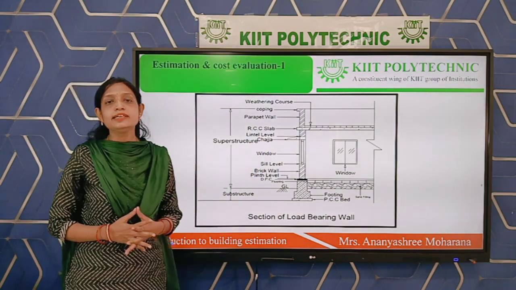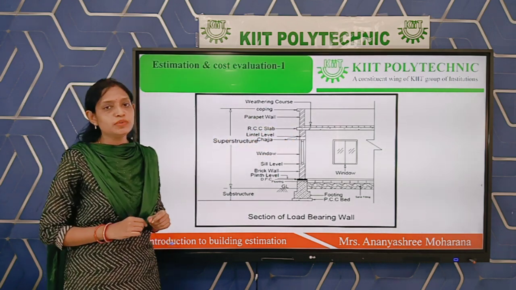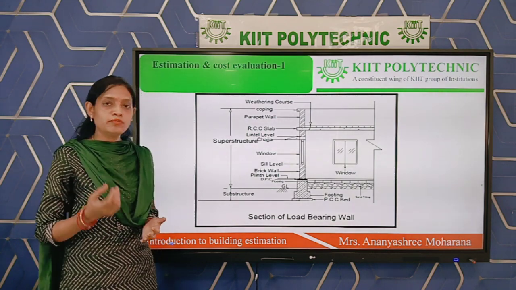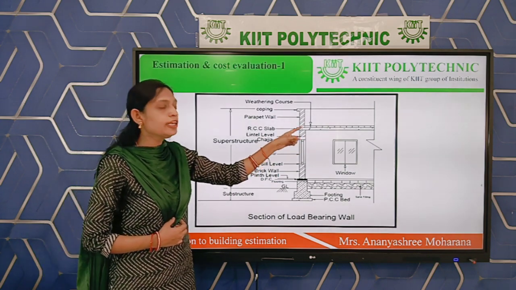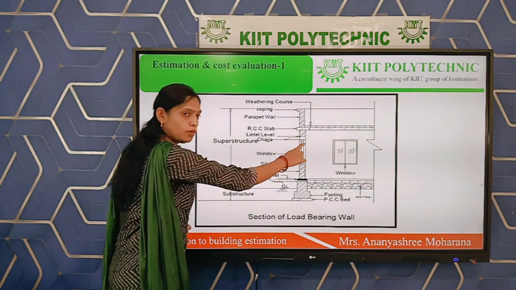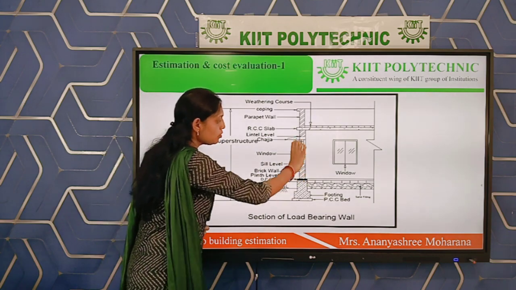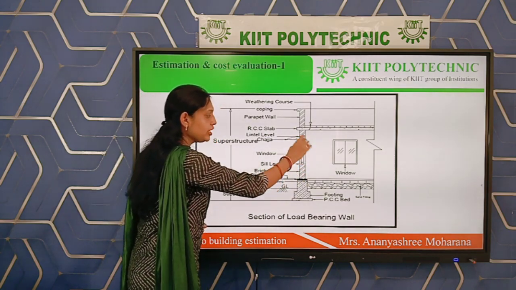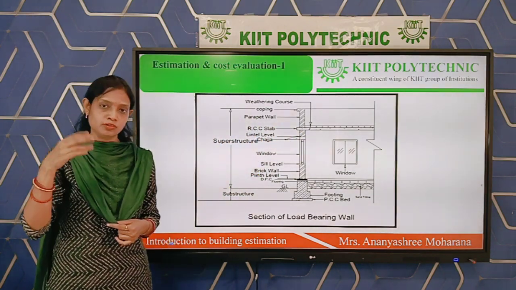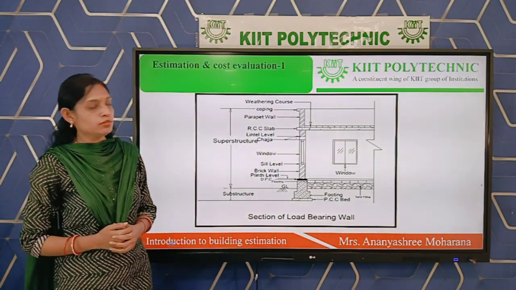What is lintel? Lintel is nothing but a concrete structure which is provided over any opening of a building. That means it may be over your door or over your window, to continue the brickwork over any opening, because this part is open. You have to continue the brickwork, so above this opening we have to provide a concrete layer. Over that it will be easy to provide the bricks. So we have to continue the brickwork over that lintel.